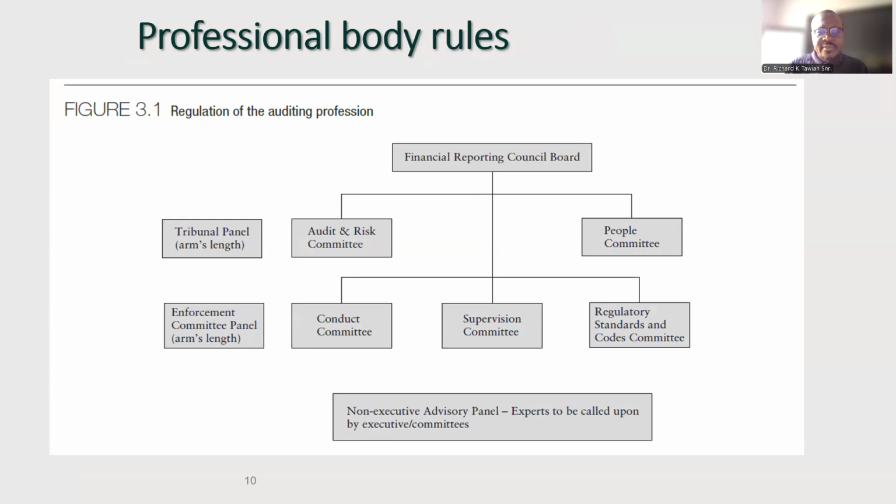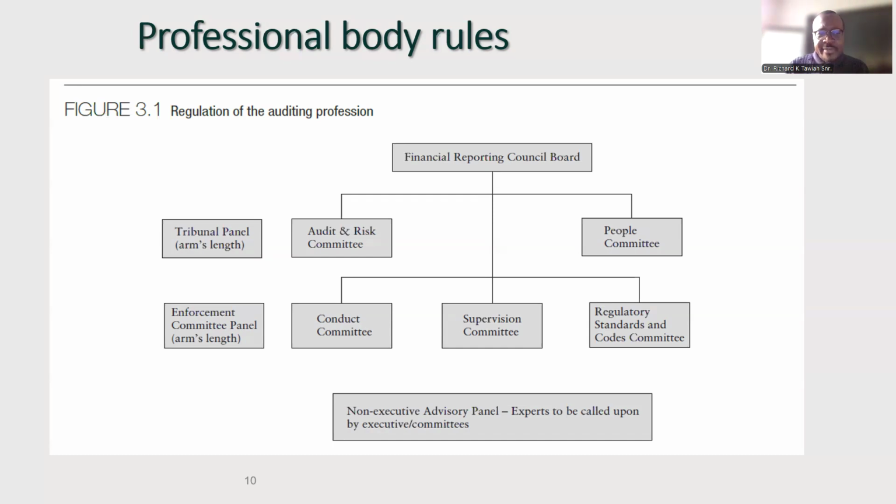At the very top, we have the Financial Reporting Council. And then at the next level we have the People Committee and Audit and Risk Committee. They are more like the tribunal panel where they review, and you could be sanctioned around that time. Then underneath, we have the Conduct Committee, Supervision Committee, Regulatory Standards and Post Committee, who enforce.